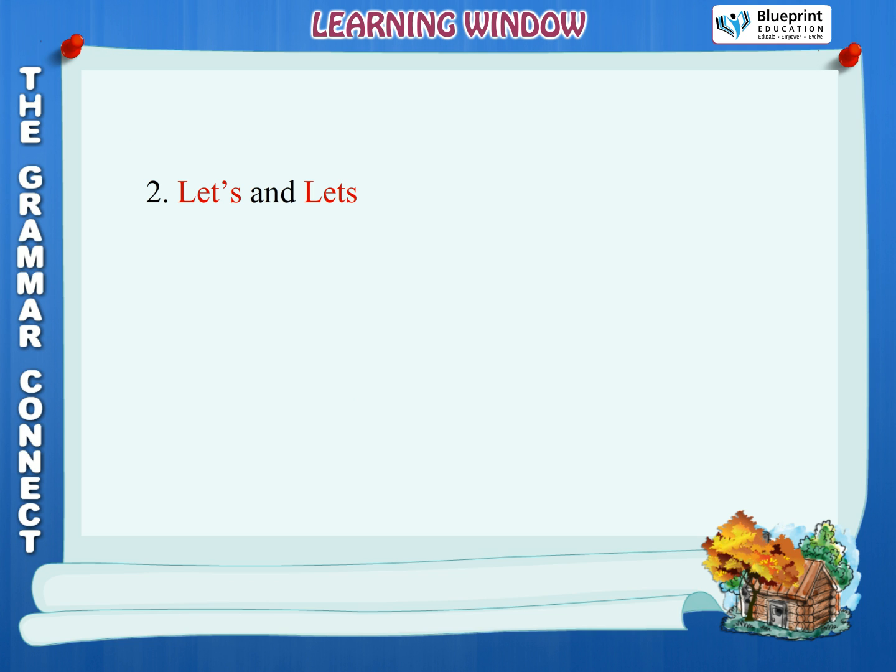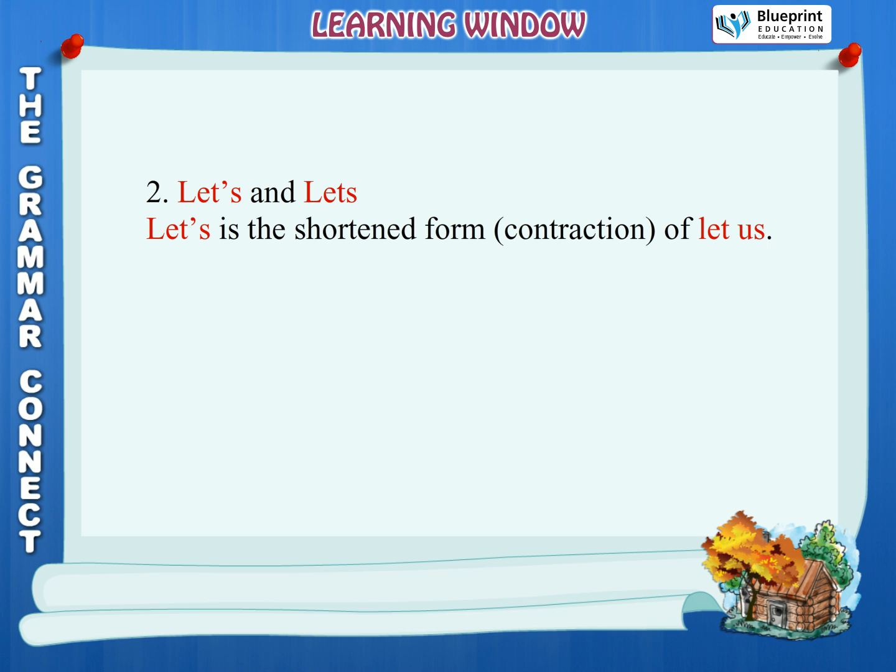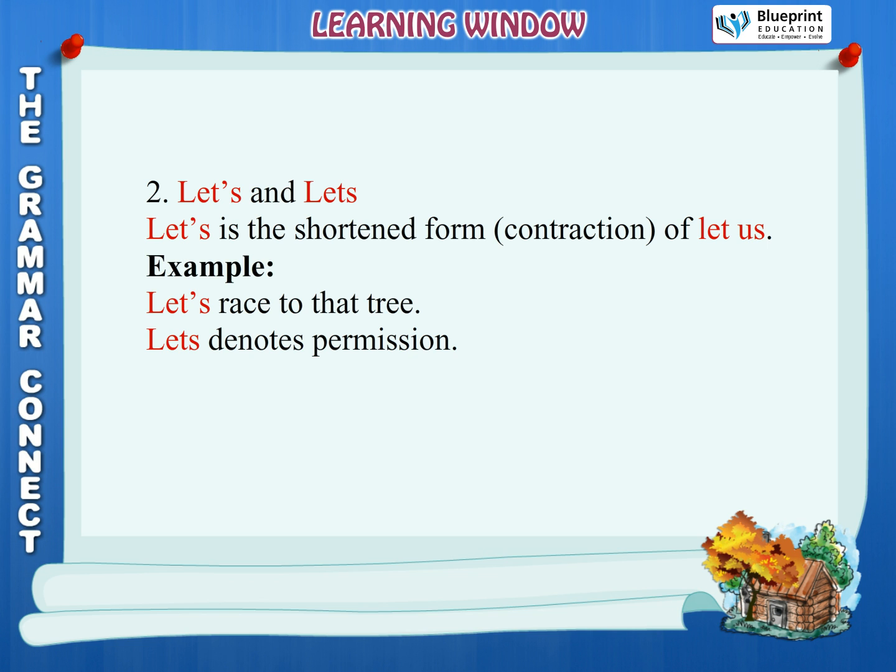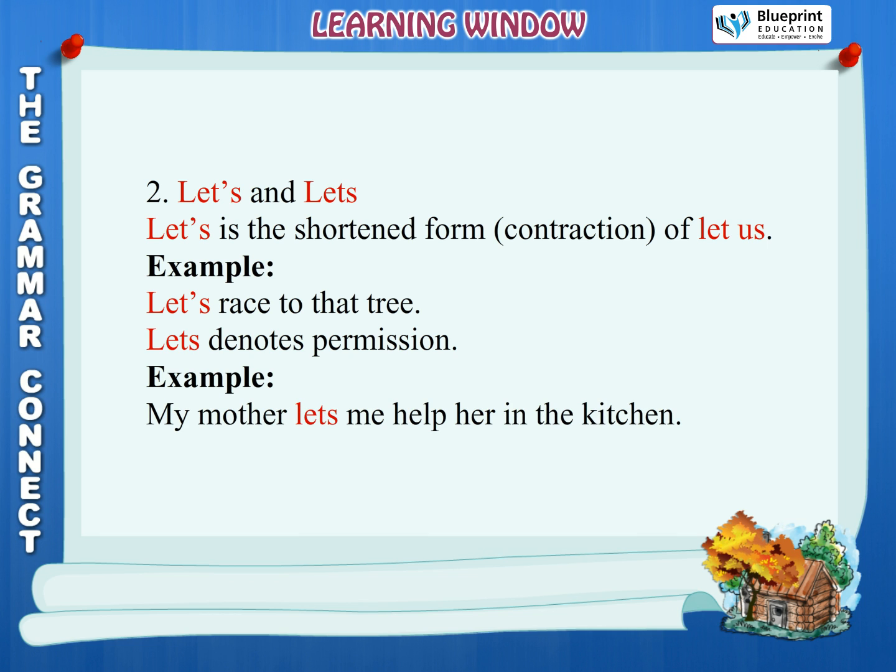2. Let's and lets. Let apostrophe s is the shortened form, contraction, of let us. Example, let's race to that tree. Lets denotes permission. Example, my mother lets me help her in the kitchen.